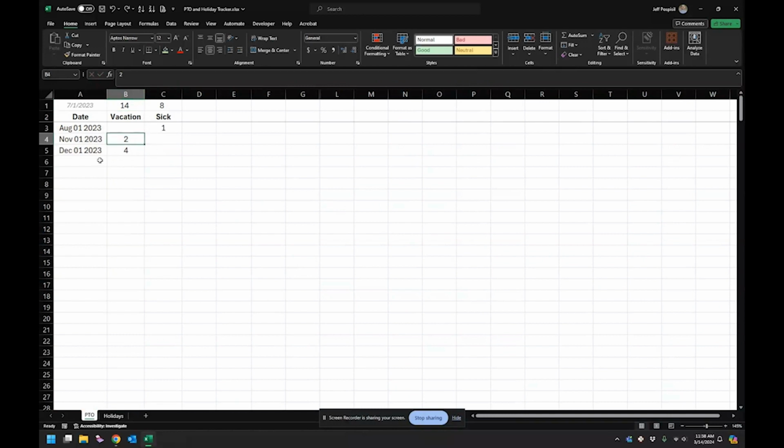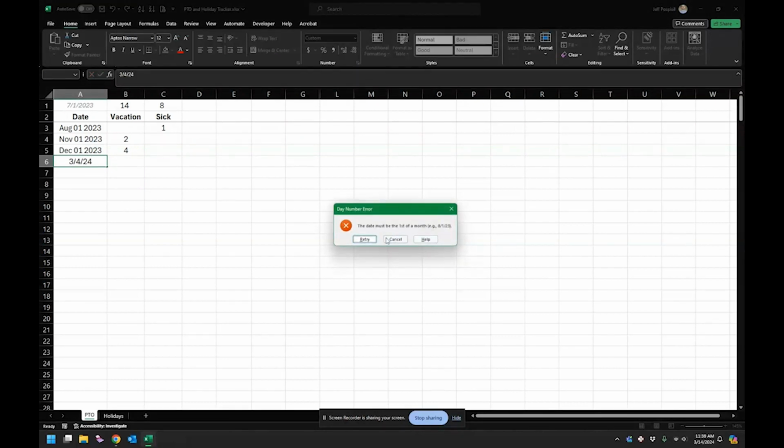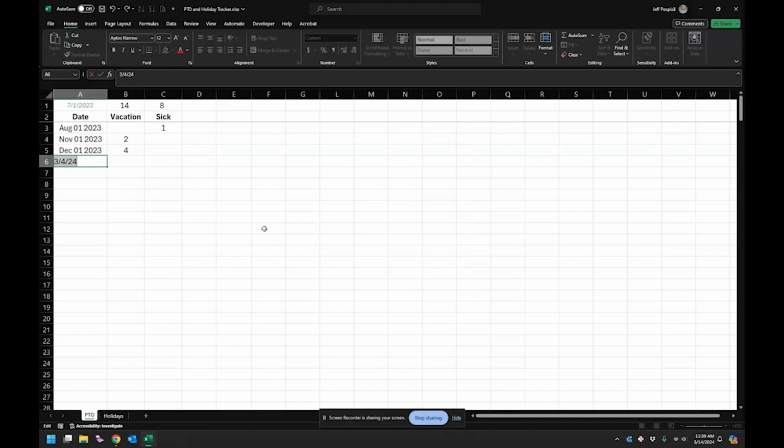But it'll just keep counting down, and you have to enter it in. What I have it set up is you enter in the number of hours you use in a month. And it has to be the first. So if I put in 3/4/24, I'm just going to get a little error saying put in the first of the month. So then I can go ahead and change it to 3/1/24.